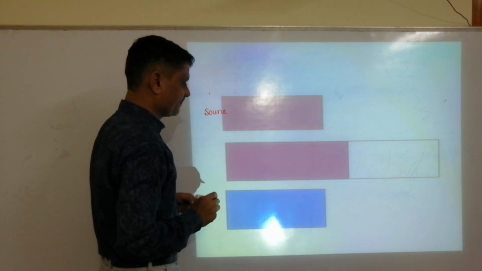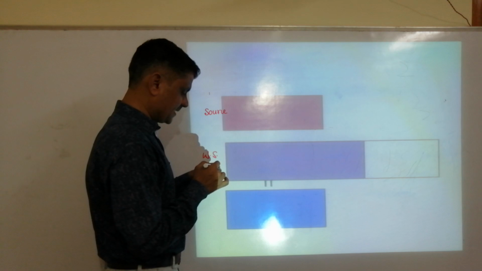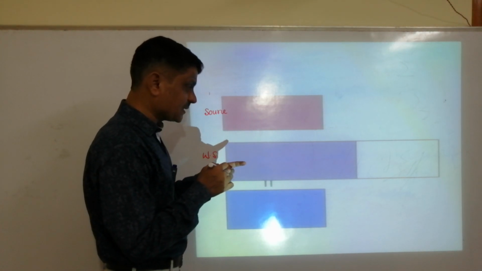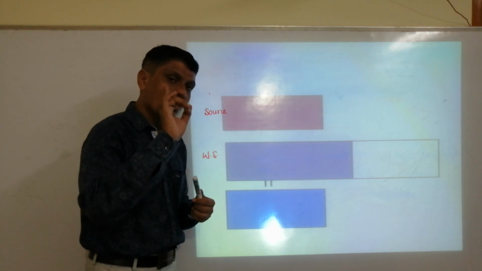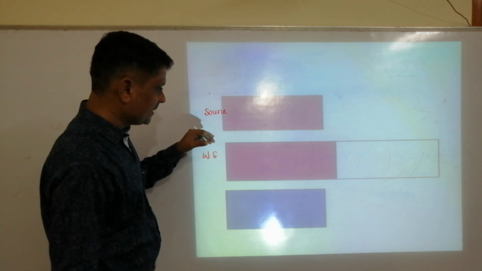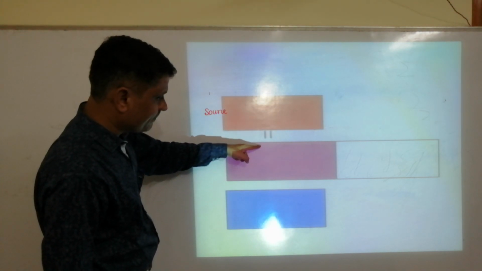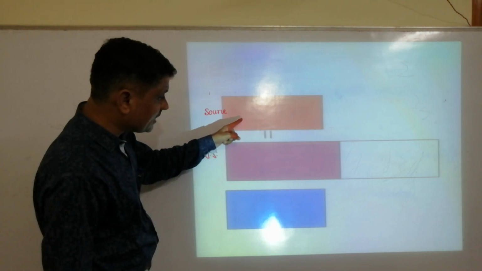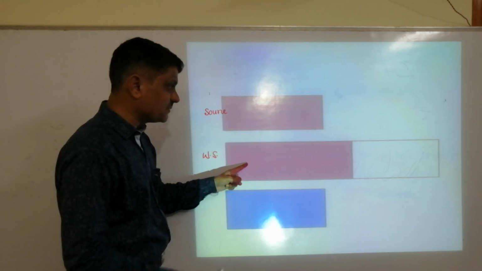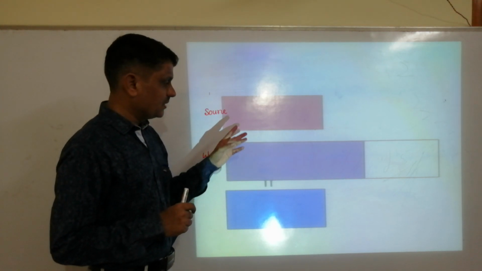Next, one more thing I want to highlight. See, it is a source and it is a working substance. Heat energy flows from the source to the working substance. Observe how long this heat energy is flowing. The heat energy flows till the temperature of the source and the temperature of the working substance become equal, meaning the color becomes the same.